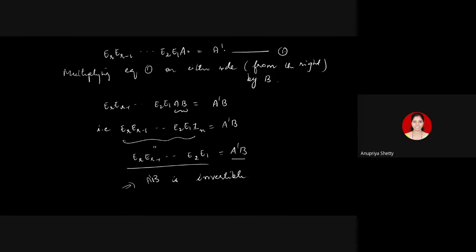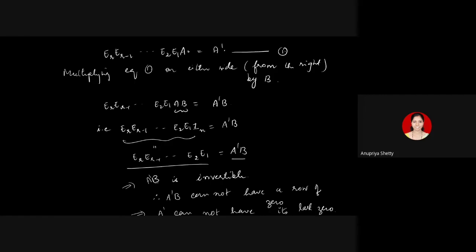Therefore, A dash into B cannot have a row of zeros, because once it has a row of zeros, it will not be invertible, but it is invertible being the product of elementary matrices, so it cannot have a row of zeros. Therefore, this implies A dash cannot have its last row 0.